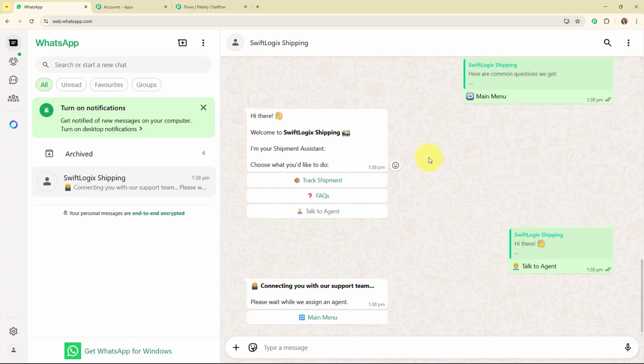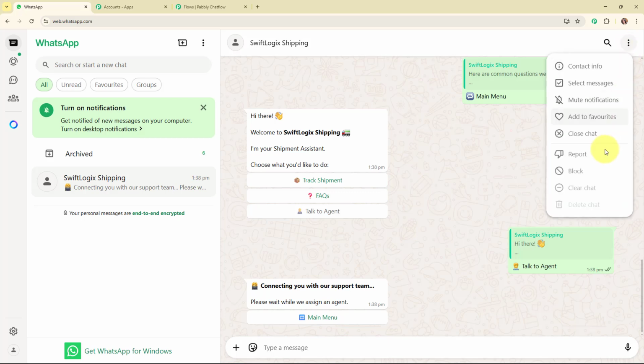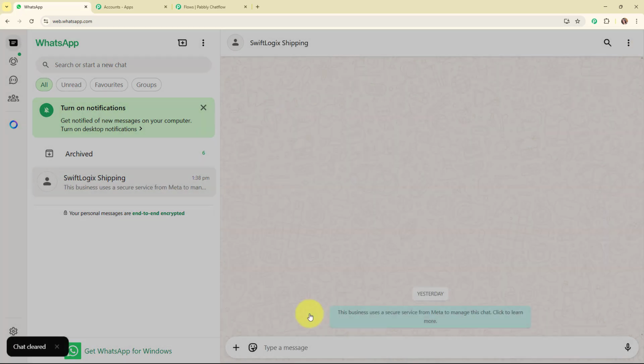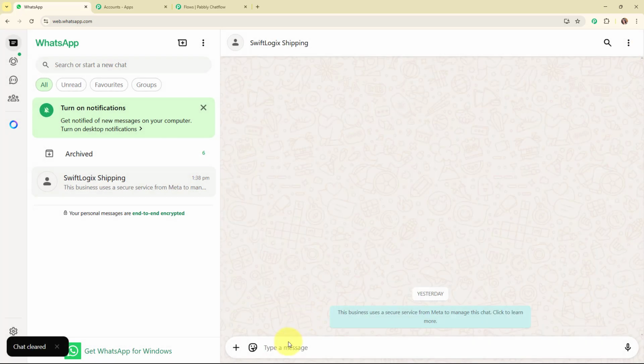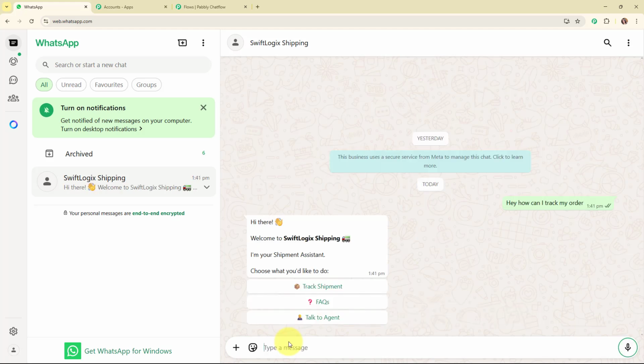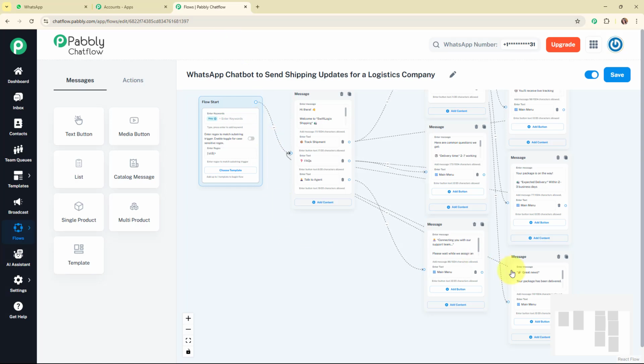Alright, so this is my WhatsApp, and now here I'm going to clear the chat to start it from scratch. And let's suppose that again I'm a customer, and I'm going to drop a text over here as, hey, how can I track my order? And it says, hi there, welcome to Swift Logic Shipping. I'm your shipment assistant. Choose what you'd like to do. Alright, so here you can see we have successfully received a message over here, and now further you can see the working of the chatbot by clicking on any of the quick reply buttons. So with this, we have successfully seen the working of this amazing chatbot that we have already created.